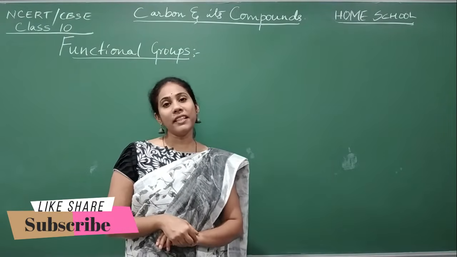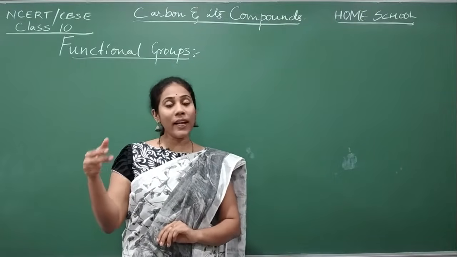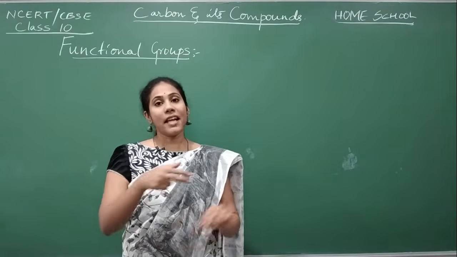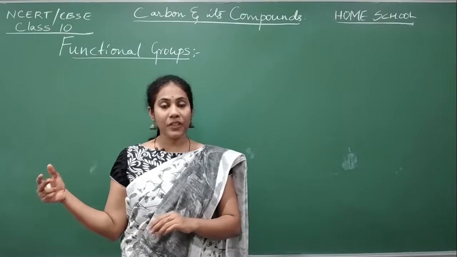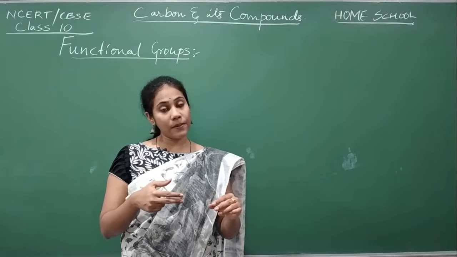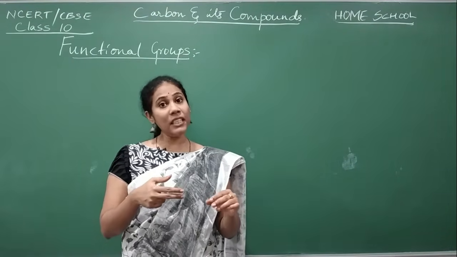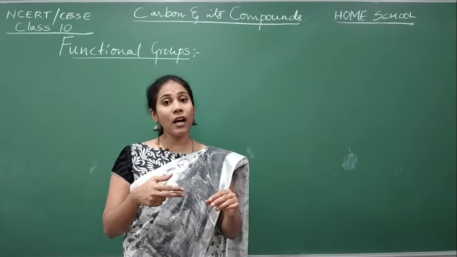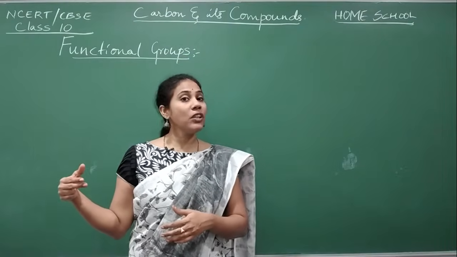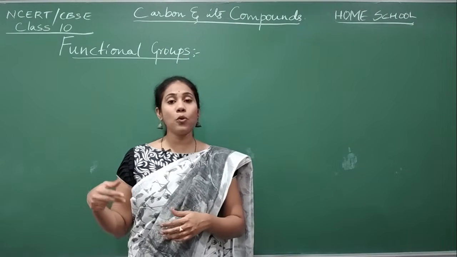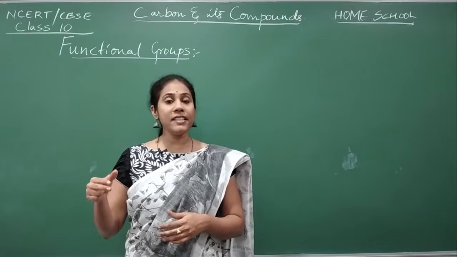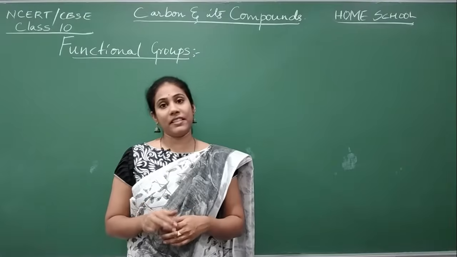Later we studied hydrocarbons and how hydrocarbons are divided into two types, isn't it? Saturated and unsaturated. Under the category saturated, we discussed alkanes. We have written the structures and formulas of different types of alkanes. Later we went to unsaturated hydrocarbons, where we discussed alkene varieties and alkyne varieties.